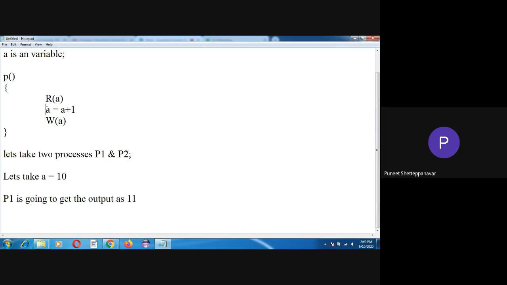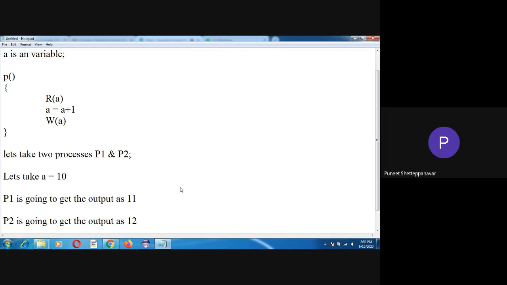In the next instruction, it is going to get incremented by 1. Okay, so 11 plus 1 is 12. So A has been updated to 12. Next, process P2, in the third instruction, will try to write the A value. At the time of writing the A value, the output that P2 is going to get is 12.